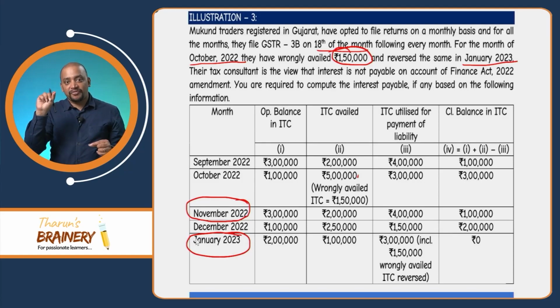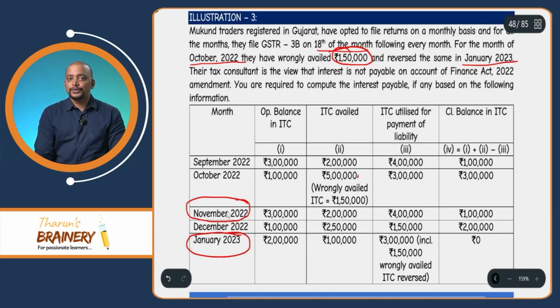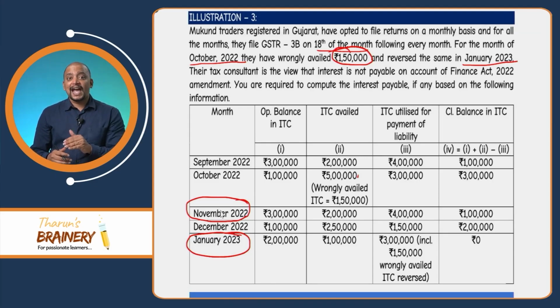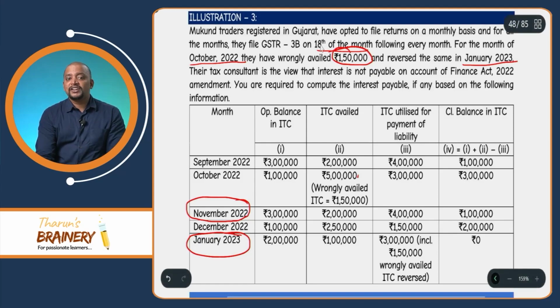Now, the interest period will start from when? Interest period will start from the date of utilization. What is the date of utilization? The date of utilization is the due date or actual date, whichever is earlier, should be taken. So, what is the due date? For November 22, the due date is 20th December. But what is the actual date? Here usually they file by 18th of the month following every month. So therefore we will take 18th December.